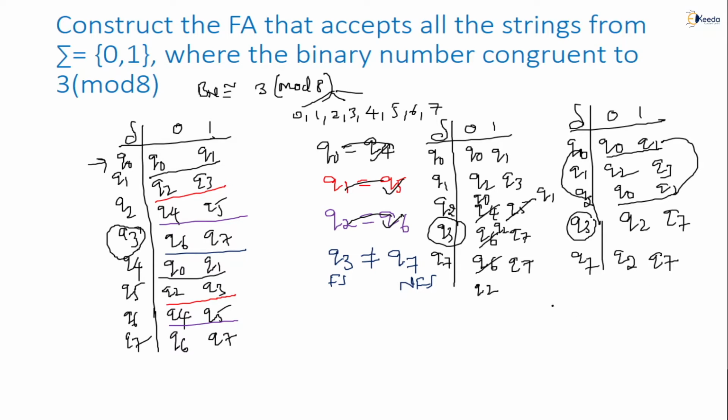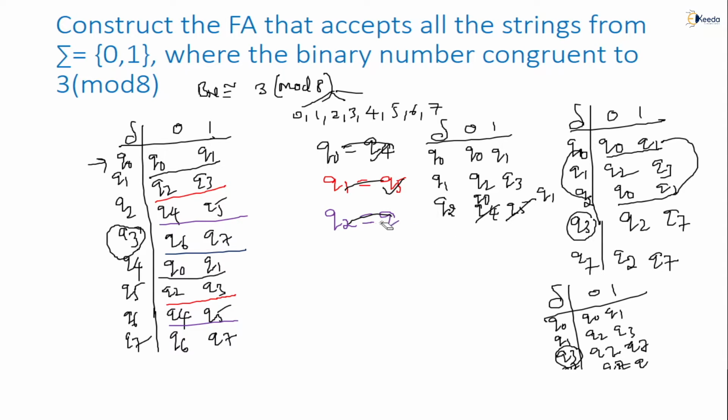So after this, I may write the transitions: Q0 goes to Q0, Q1. Then Q1 goes to Q0, Q1, Q3, Q7. Correct. This is Q0, Q1, Q2, Q3, Q2, Q7, Q2, Q7. This is the final state only. Are you getting it? So I just combined them. No need to be confused. Otherwise, if you want, I can properly write it out.